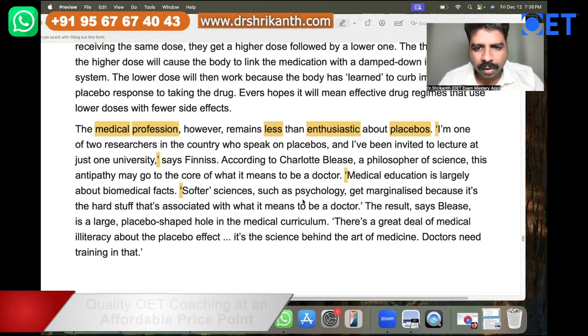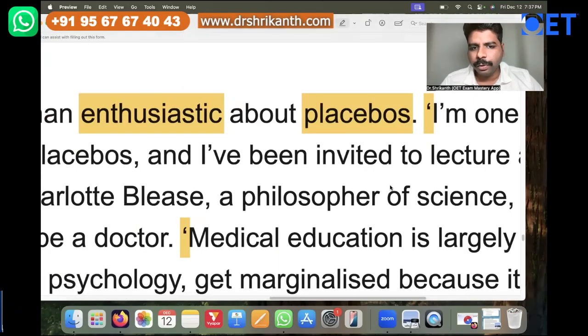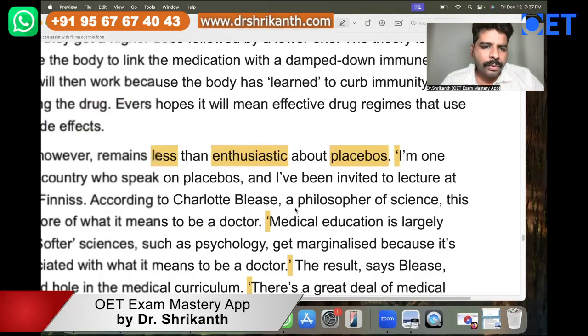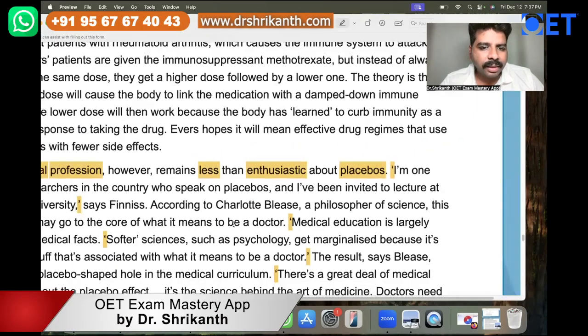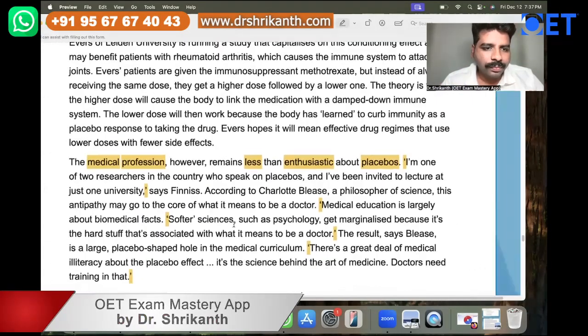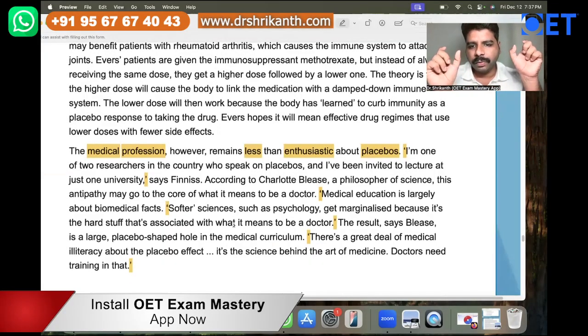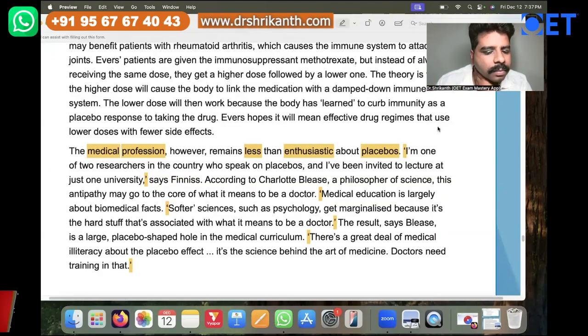Some sentences here begin in quotations. Can you see the quotation marks, the inverted commas? Not all sentences have quotation marks, only some. So tell me why exactly there are some quotation marks. What do you think is the reason?